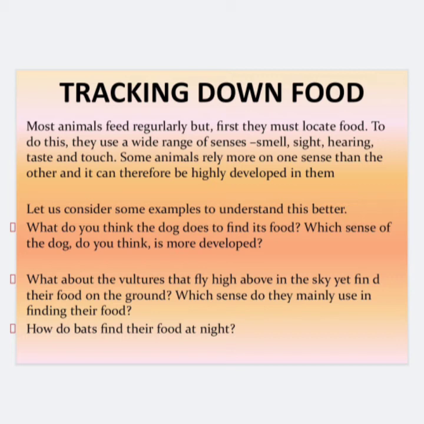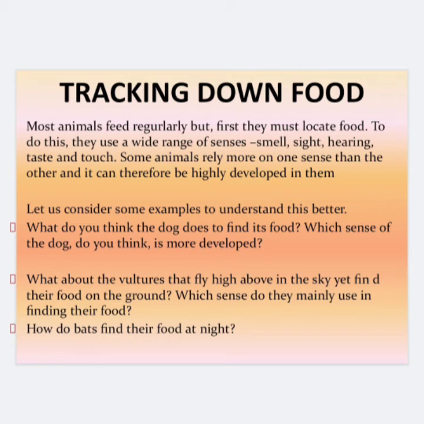Dog is a very common example, right? We see the dog in our daily life. So can you guess how the dog finds its food? We all know that the dog finds its food by sniffing, right? It smells the food and it searches for the food by sniffing.